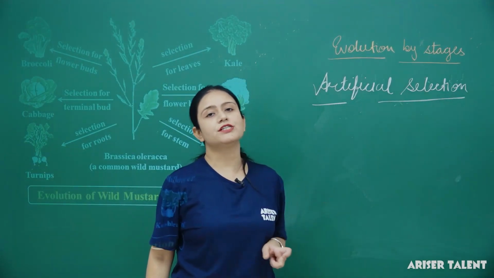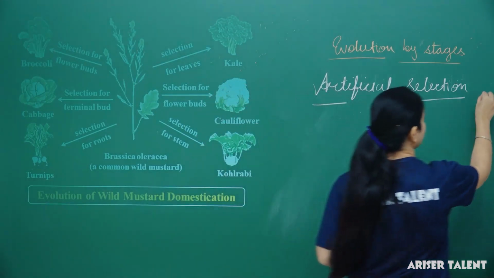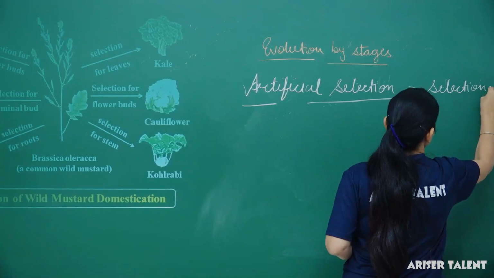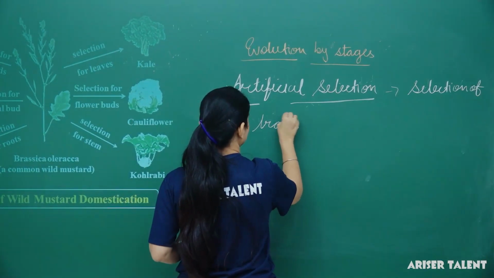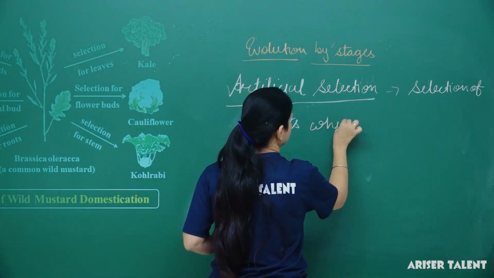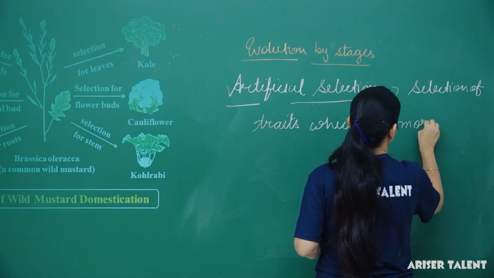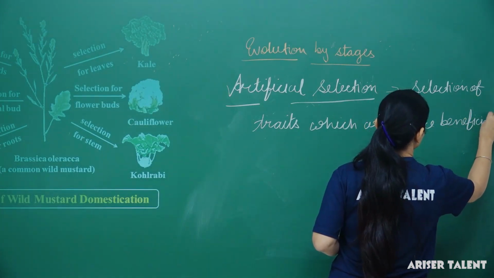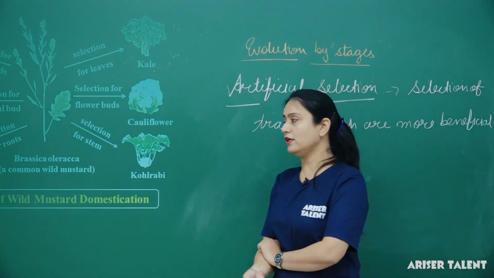Selection of some special characteristics, or traits, which are more beneficial. Okay, so this is known as artificial selection, and generally humans do it.